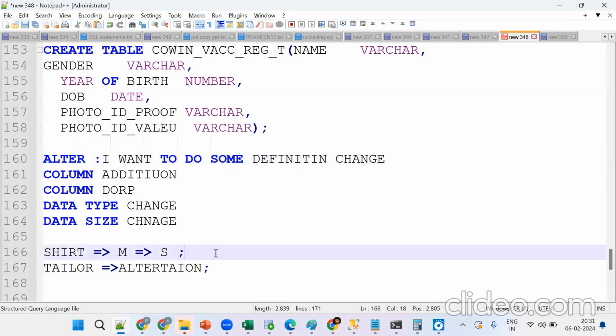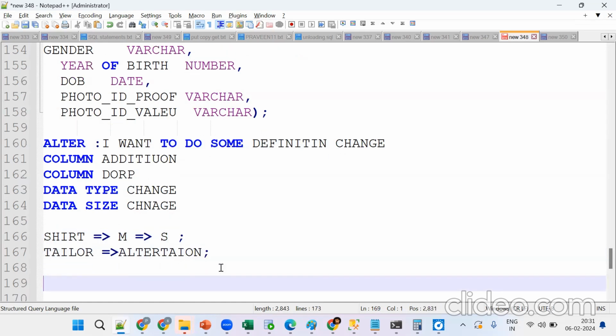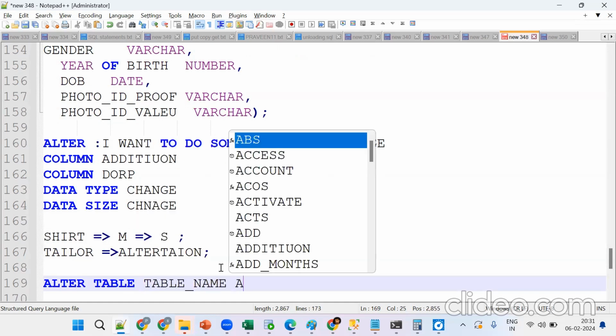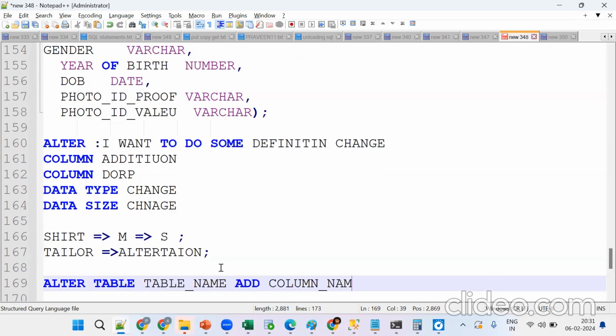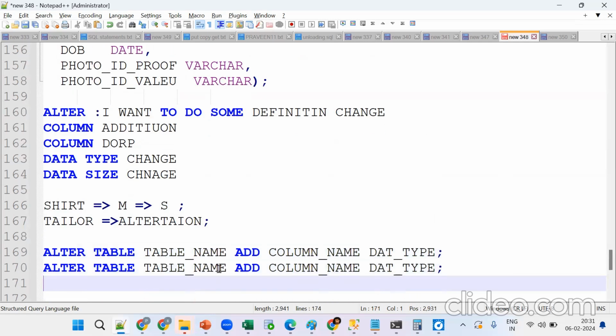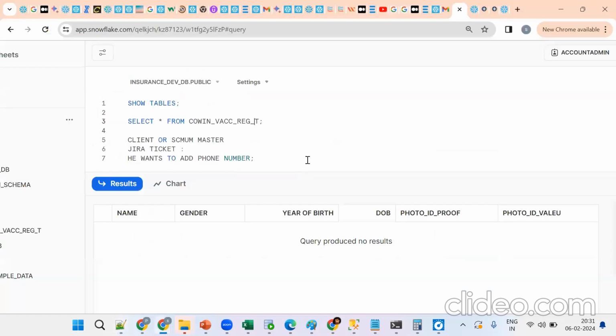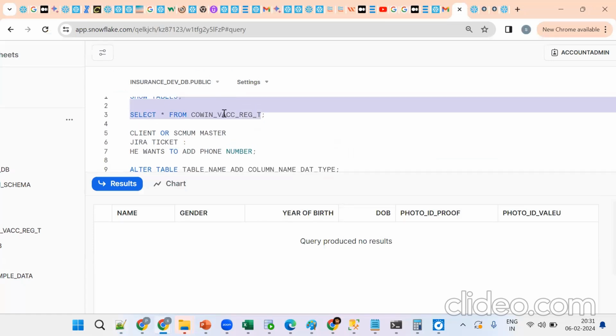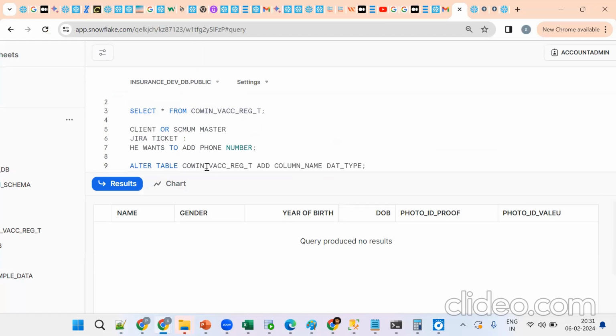Syntaxes are very important. So this is: alter table, table name, add column name, data type. Listen, this is important. Take the same thing, like name, gender, this way. Remember, the table should be there first, then only we can do the alteration. Alter table name, and what should we add? We should add phone. Phone is what data type?